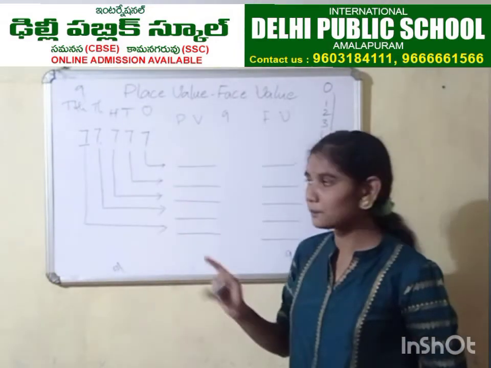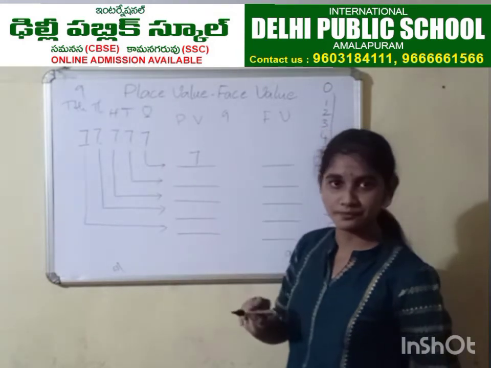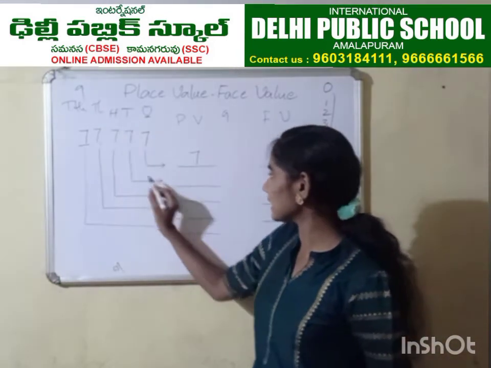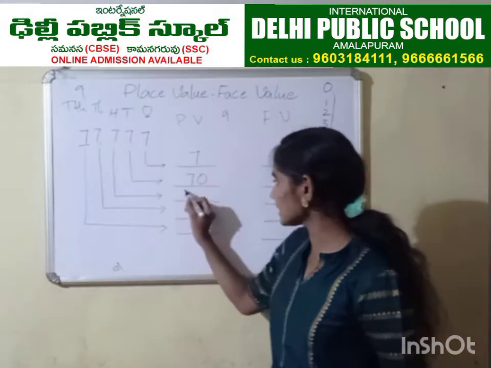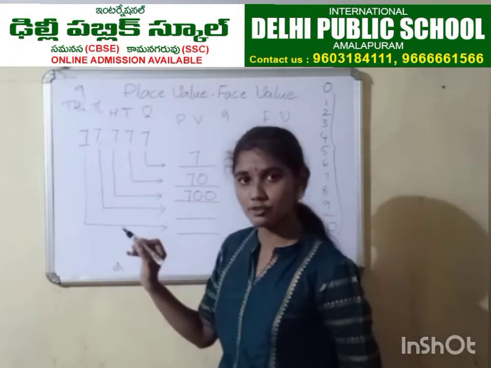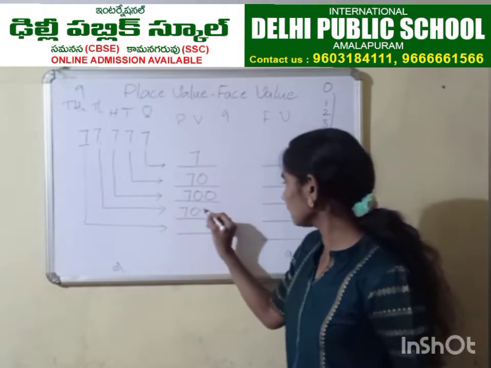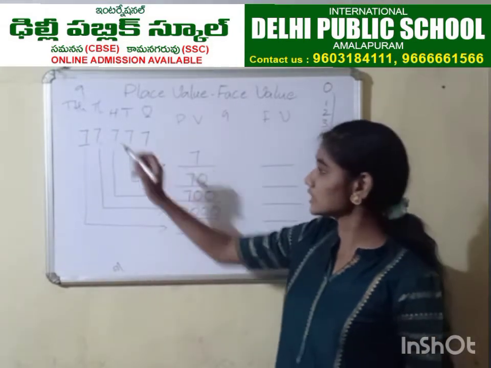What happened here? 7 is at ones place. It is only 7. 7 is at tens place. It became 70. 7 is at hundreds place. It became 700. 7 is in thousands place. Then it became 7,000. Now 7 is in 10,000s place.